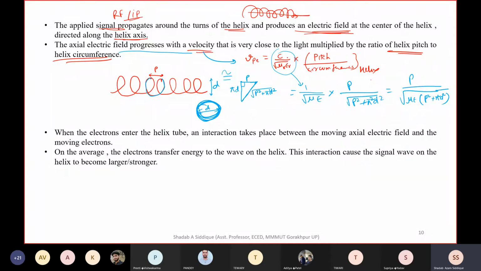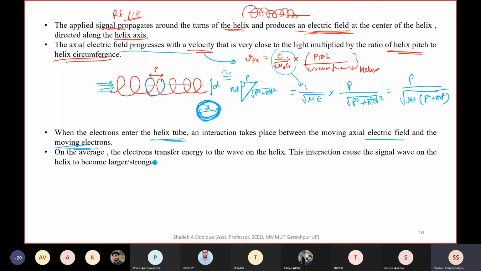Now when the electrons enter the helix tube, an interaction takes place between the moving axial electric field and the moving electron. We know the RF input which is coming, the wave with its electric field in the axial direction. When the electron enters the helix tube, the electric field, which was already there in that axial direction, will interact with the electron. So there will be interaction, and due to this interaction we will see what happens.